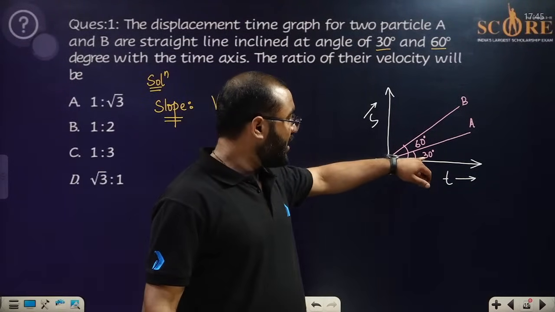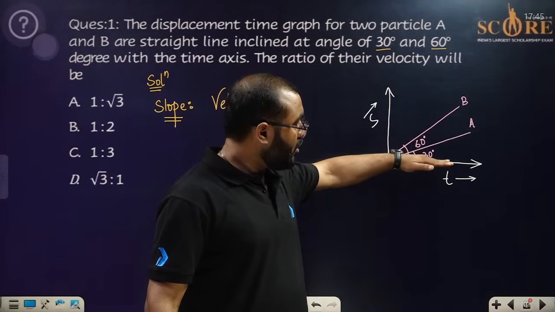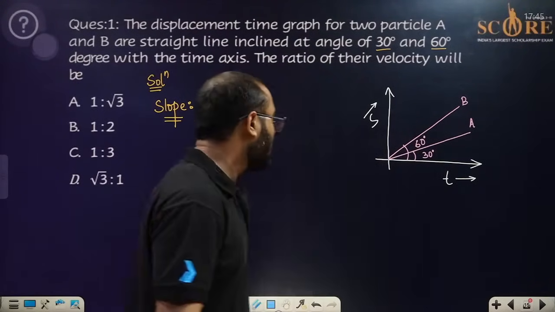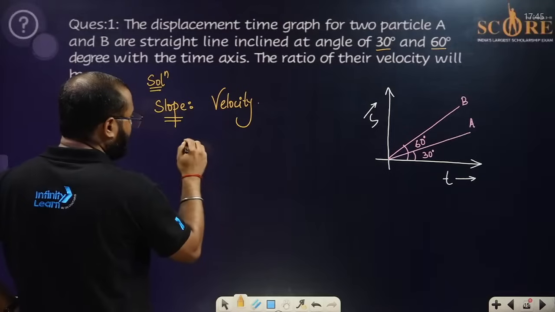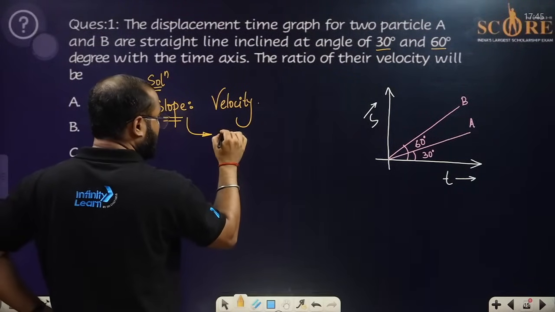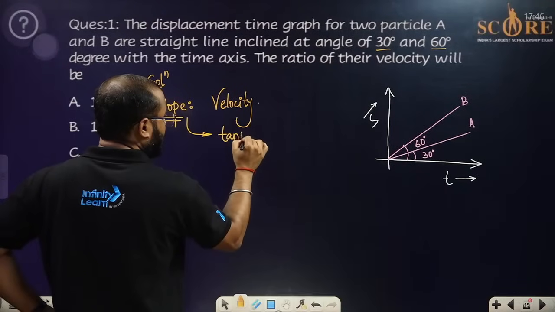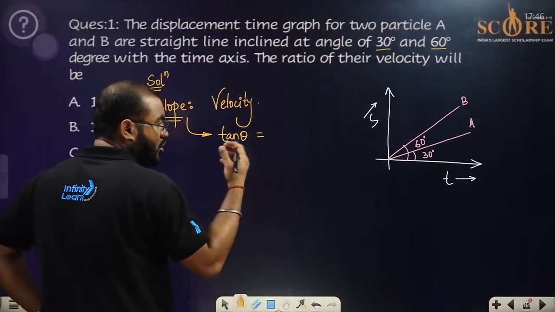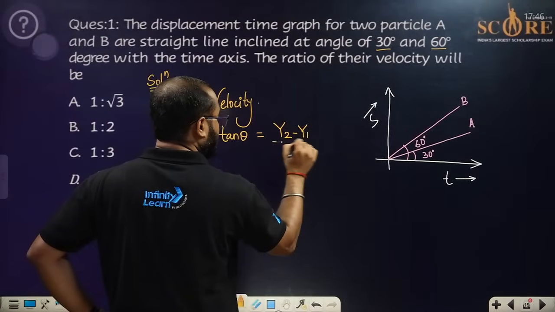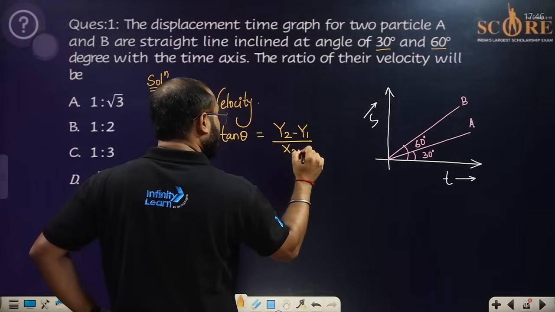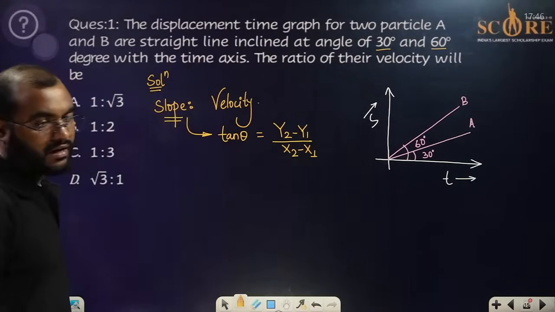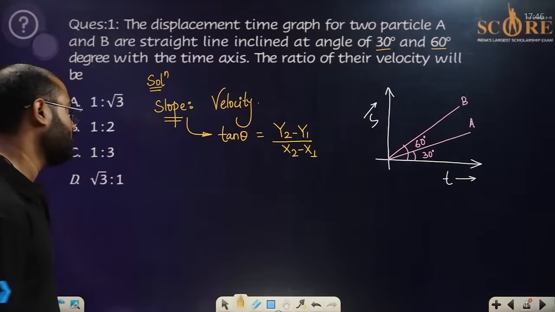So what is slope? The angle between the horizontal axis and the inclined plane is known as slope mathematically. We know the slope is represented by tan theta in the form of trigonometry, or in the form of coordinate geometry, it is the change in the y-axis divided by the change in the x-axis. We have talked about this in our previous session of physics, where we talked about motion entirely.